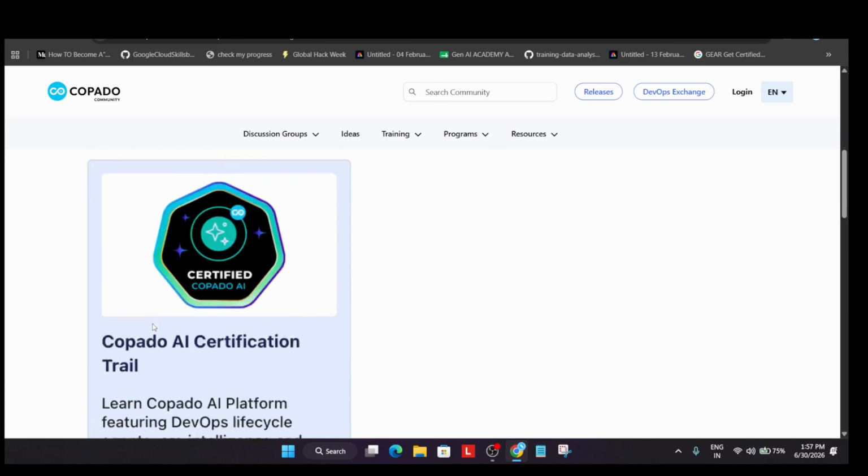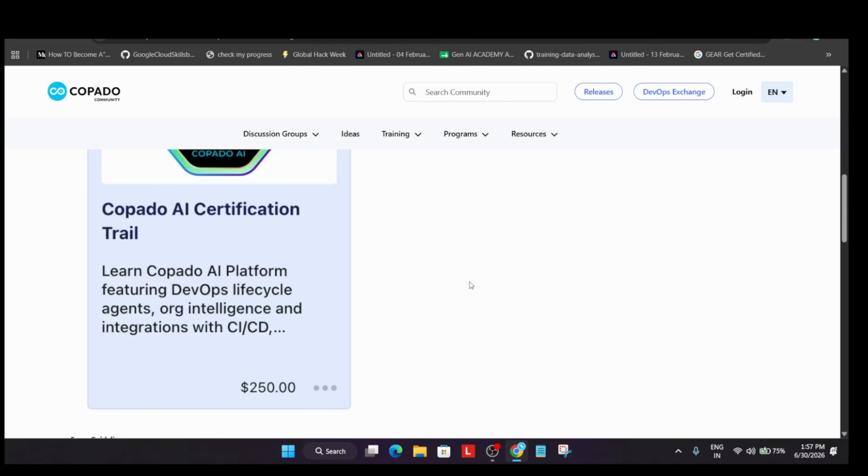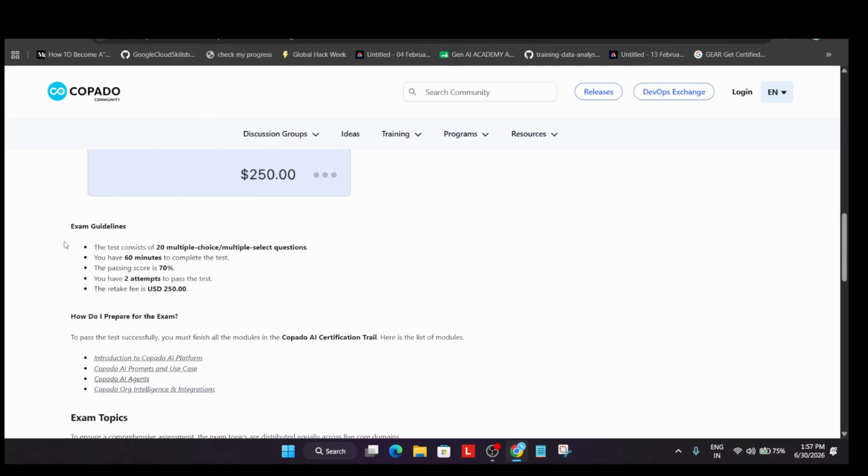So first of all, you can see this is the particular exam. It is around $250 in cost, but you'll be getting it completely free of cost. The test consists of 20 MCQ questions. You'll have 60 minutes to complete the test, and the passing mark is 70%. You'll be getting 2 attempts to pass the test, and a retake test is $250. Means only for the first time you'll be getting to attempt the test. If you get it for the second time also, you can comment down below. Mostly, I think it will be completely free for the first time.